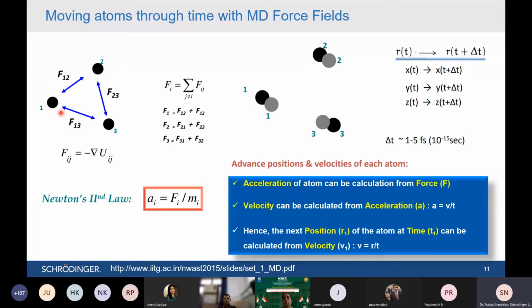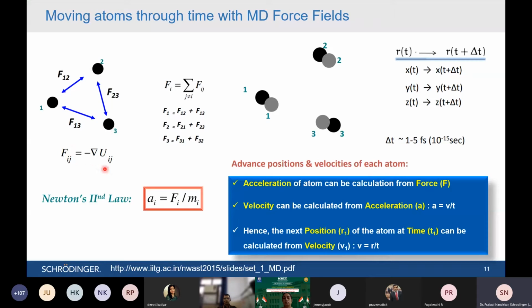Similarly, in the case of atoms, which are very tiny, van der Waals force is applied on each other. So if you know how those two atoms are present in space, there is some force acting on them, and you can calculate that force.